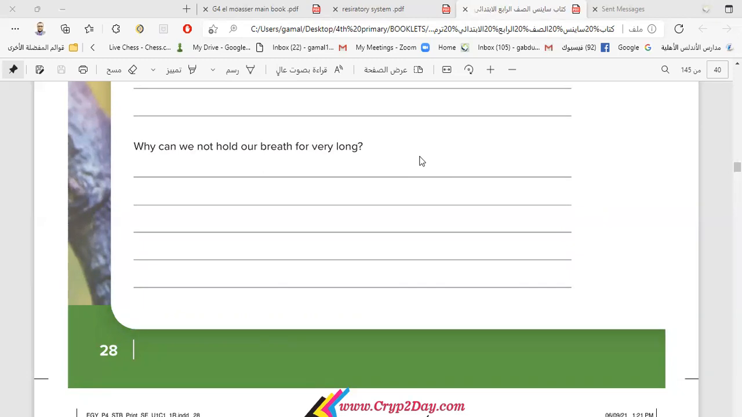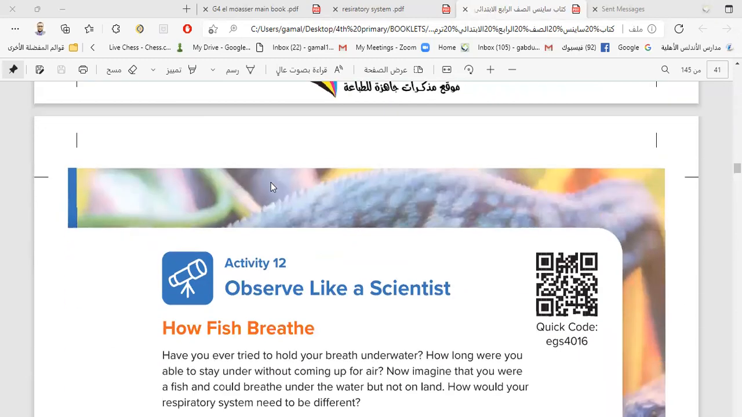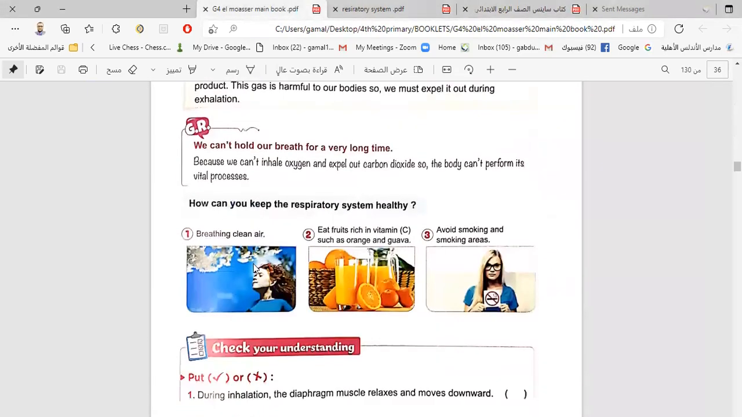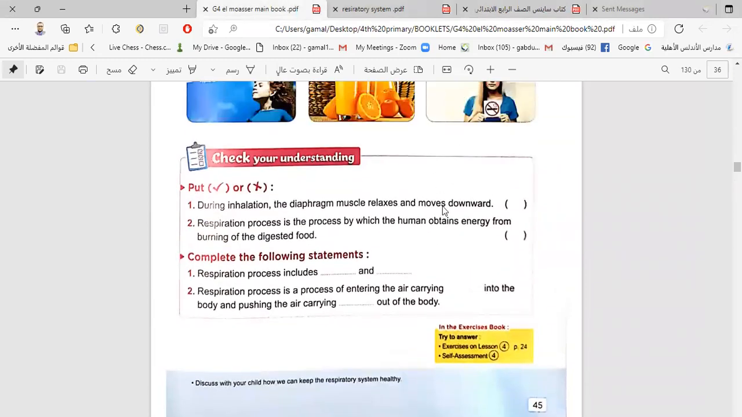But you have to breathe every time, every minute and every second, because your body needs oxygen every minute and every second, okay? This is your homework, my son, today. Thank you very much. And we can solve some questions here in Al Muasir. We have some questions here. We can solve together at the end of the session.